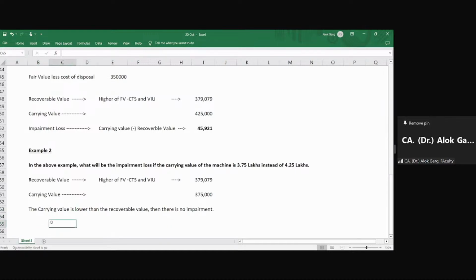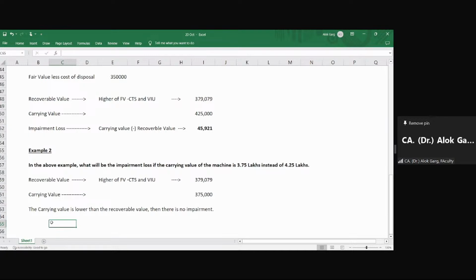Yes, sir. Friends, let me talk about a common mistake which students normally make in the examination paper. The question is asking, there is a property, plant and equipment, and its carrying value is 3,75,000. The question has given you 1 lakh rupees of rental for 5 years, and 10% is the discount rate. So you have computed the value in use, 379,079.